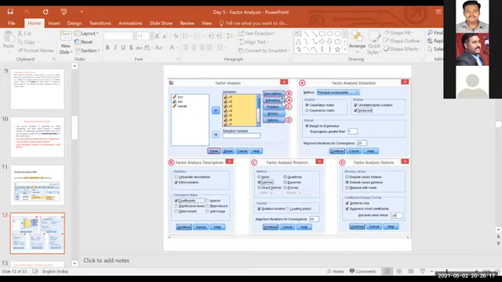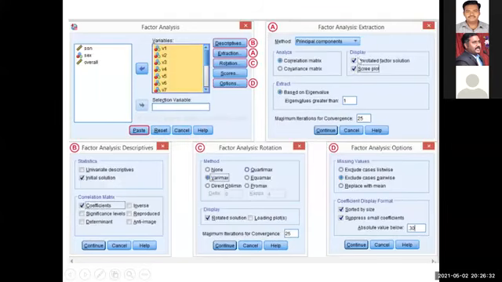And the extraction method should always be Principal components, that is standard. There, you have to set the scree plot. I will maximize this slide. Wait, the scree plot will not be there, it will be disabled. You have to choose the scree plot, because the second output table is what we need to choose a scree plot. And then eigenvalues should be equal to or greater than 1. Most probably greater than 1 only we need to take.